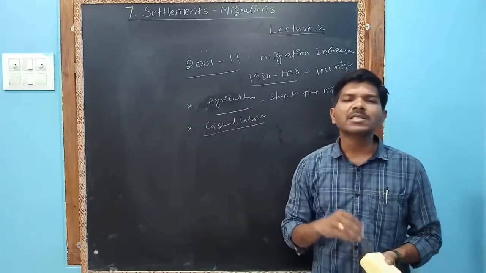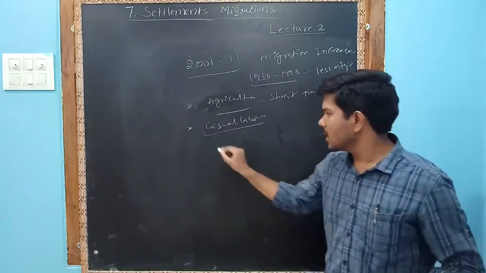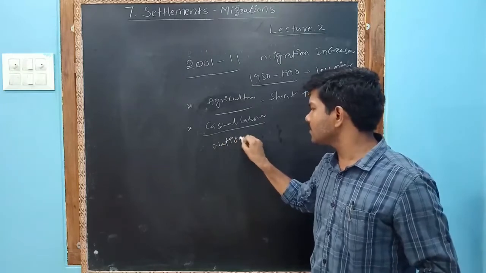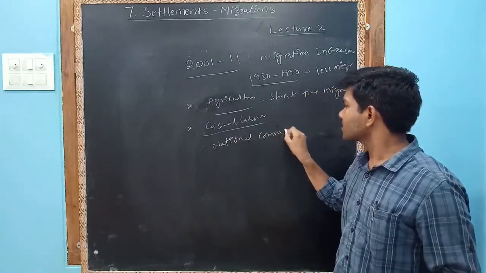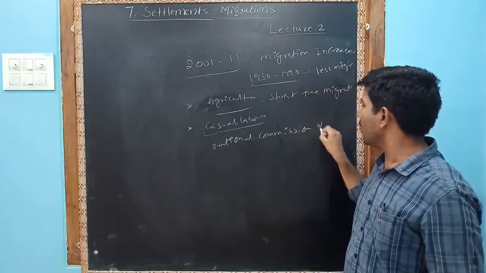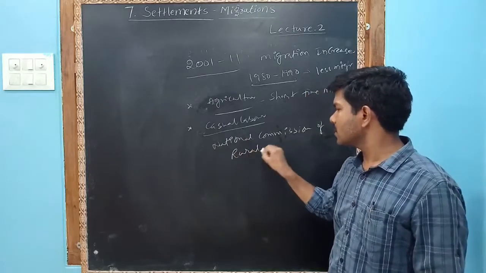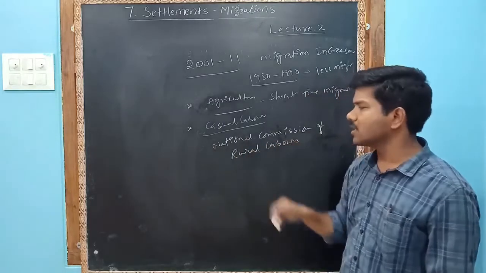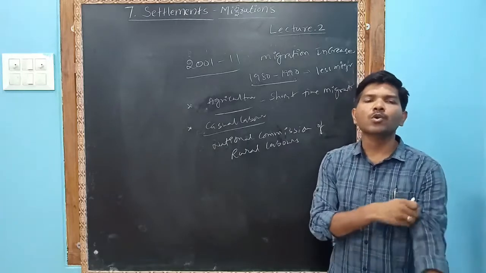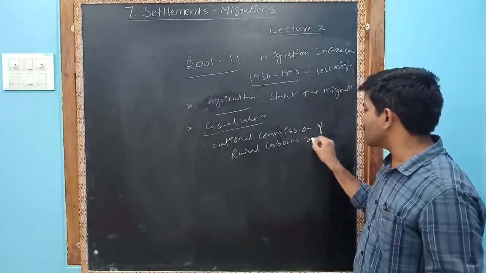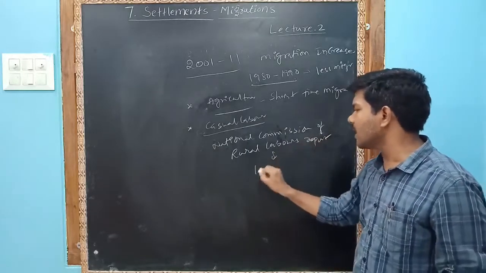As per the National Commission of Rural Labourers, it gave a report in 1990.